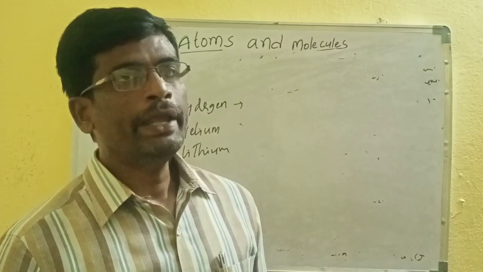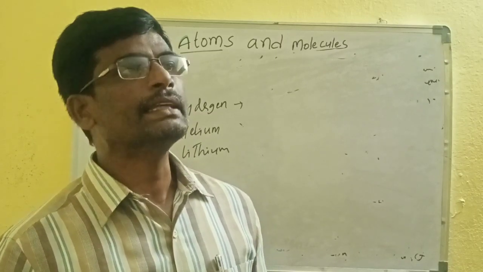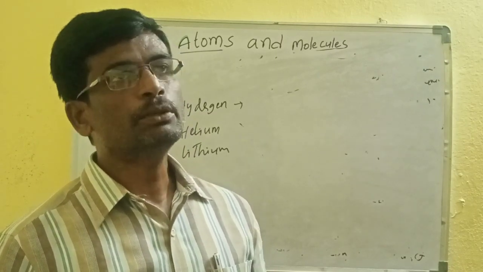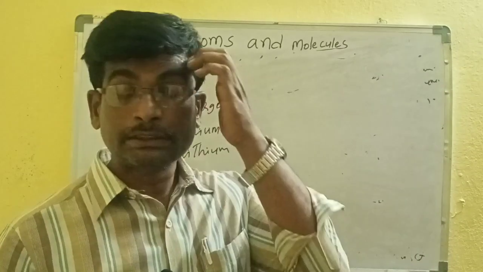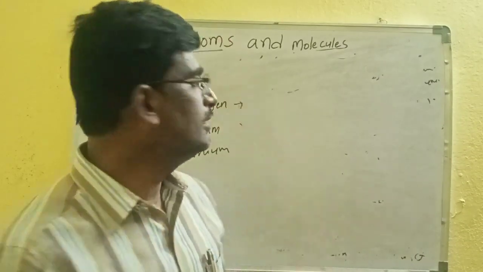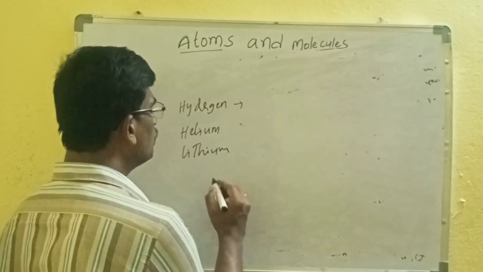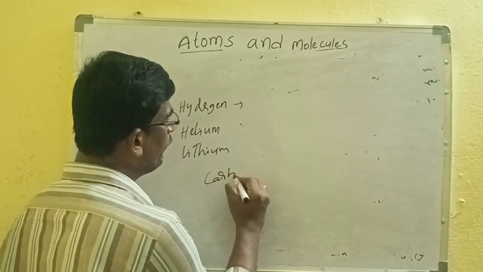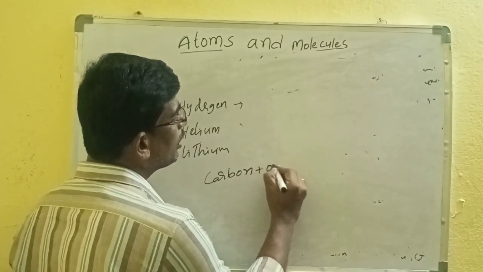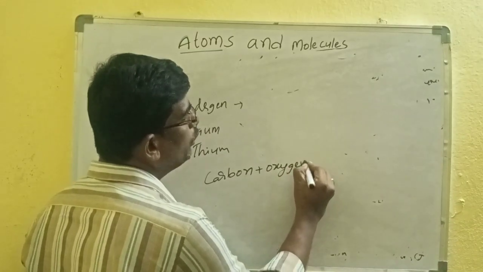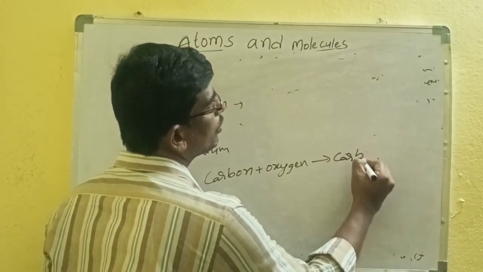Listen, why must these elements be chosen in the simplest form? See this, suppose carbon reacts with oxygen to give carbon dioxide.